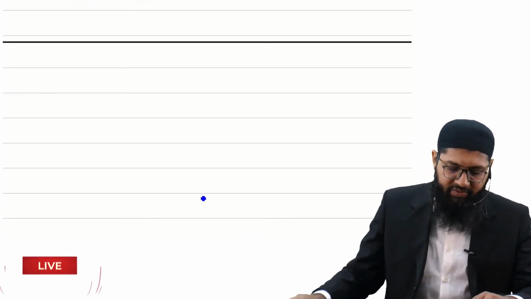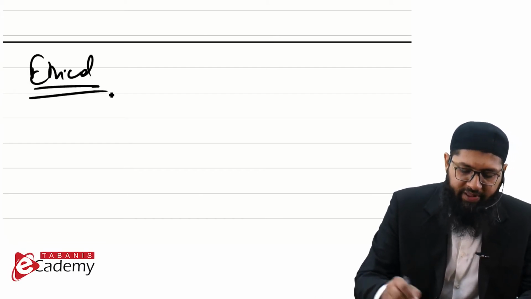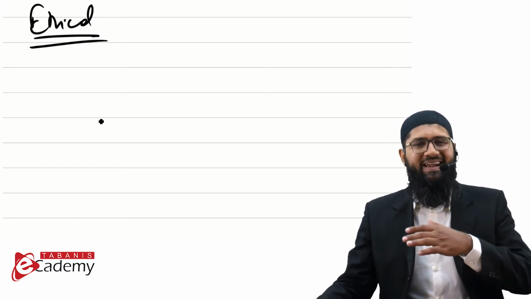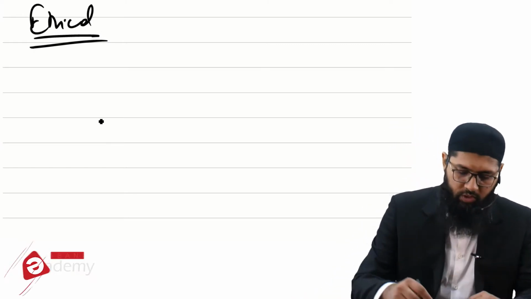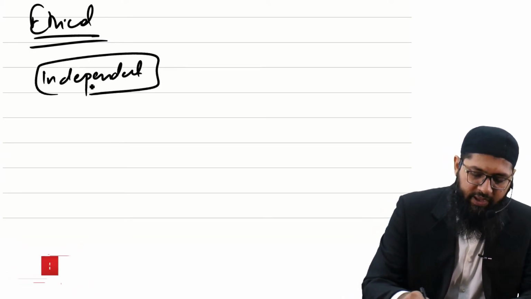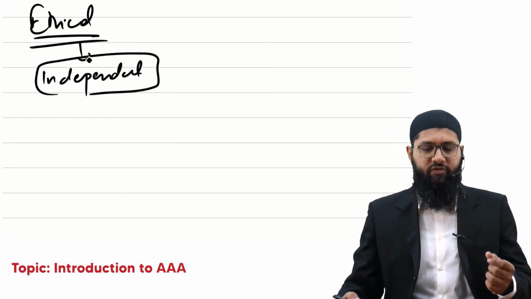The next aspect is the ethical. I did discuss the definition of the external audit, which is an independent examination. So the word independent is a very important word which is derived from the code of ethics.